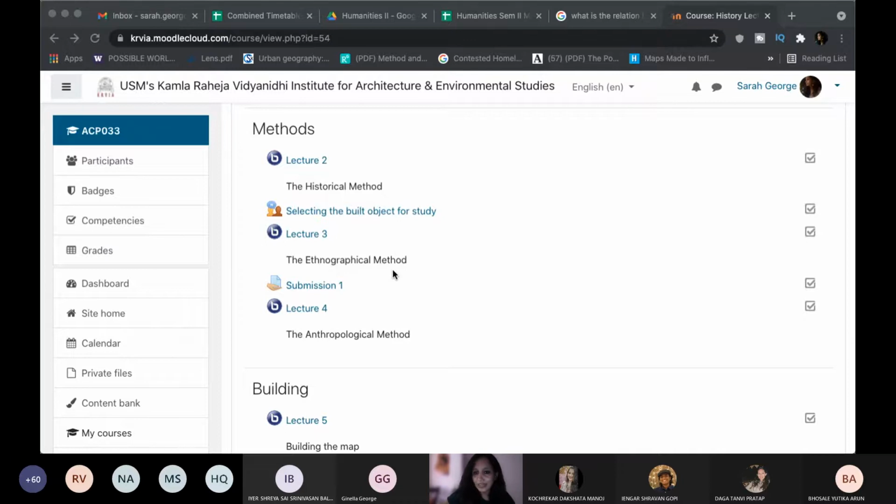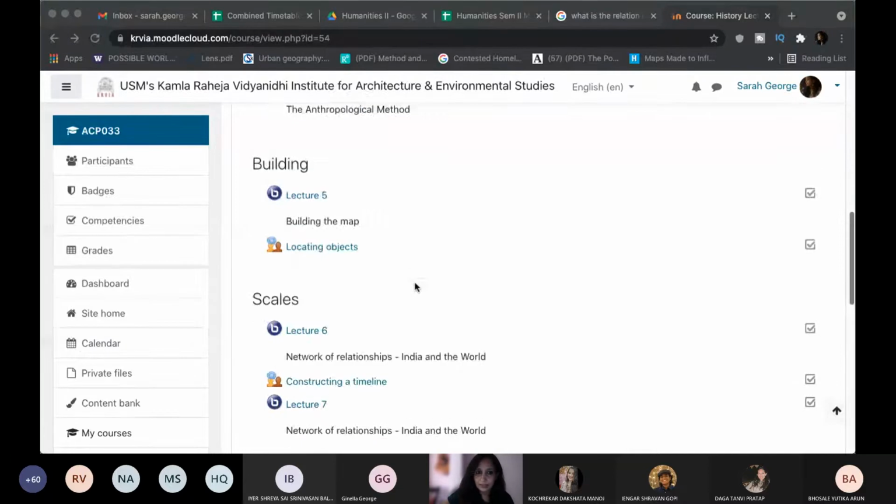This would help not only in selecting the built object for your study, but by employing these methods, you will be able to understand the relevance and other aspects behind the built object that you are selecting for this assignment. The second to the fourth lecture deal with the historical method, the ethnographical method, and the anthropological method.